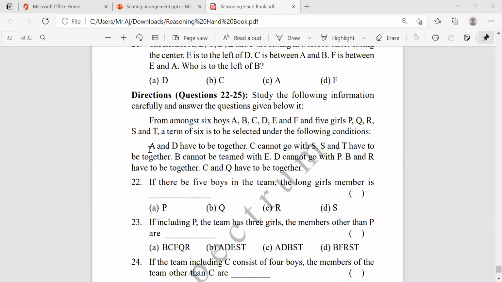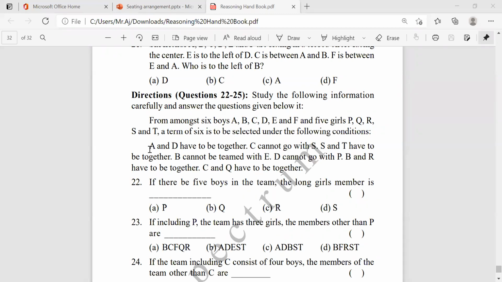Based on the conditions, we need to pick 6 members from among 6 boys and 5 girls. Totally, how many members are there? 11 members. Out of 11 members, we need to pick 6 members based on the given conditions.